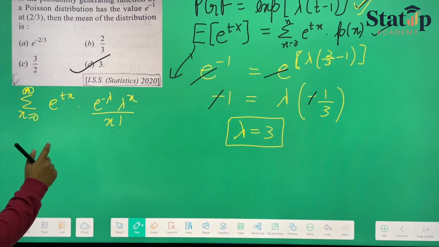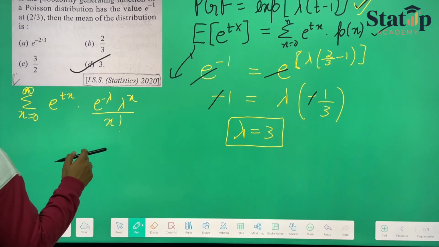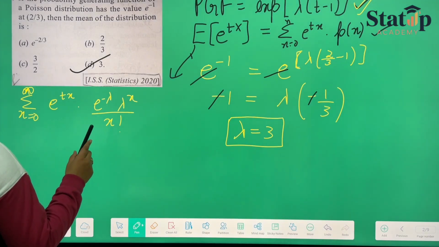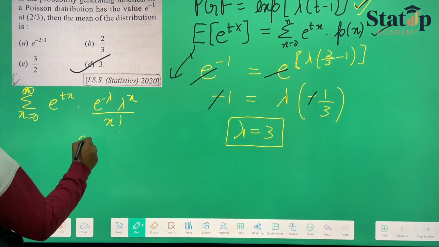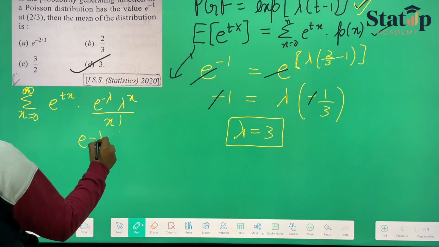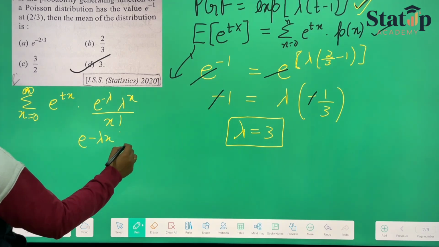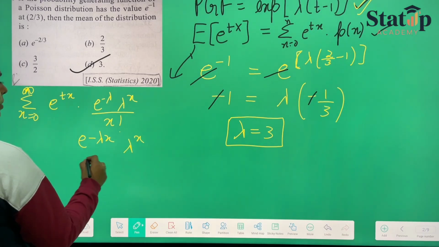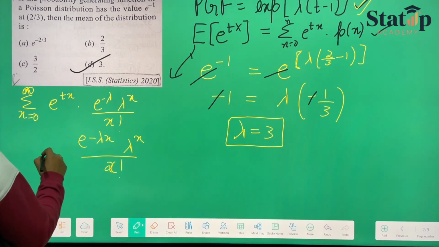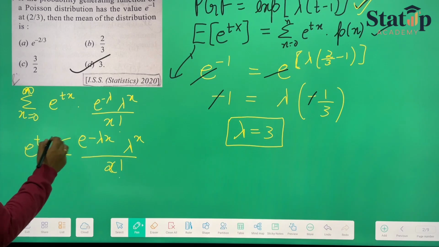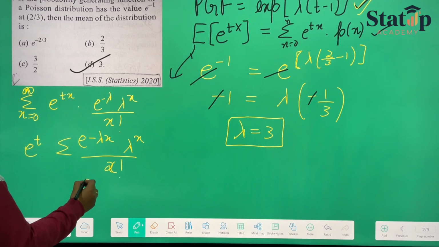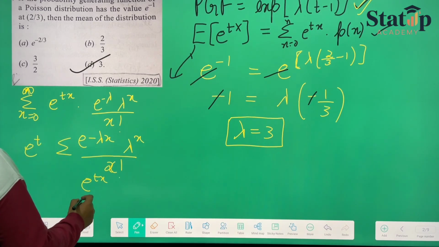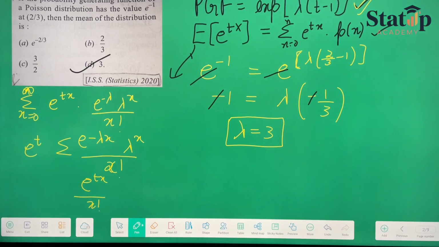So here we can take e raised to the power minus lambda out, and summation e raised to the power t x, lambda raised to the power x upon x factorial. And if we sum them, we will be getting e raised to the power tx upon x factorial.